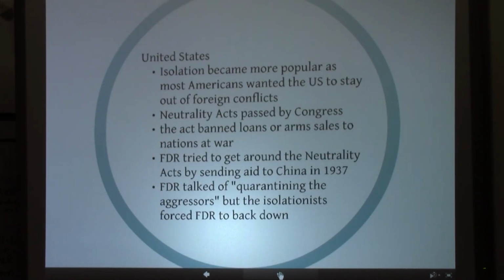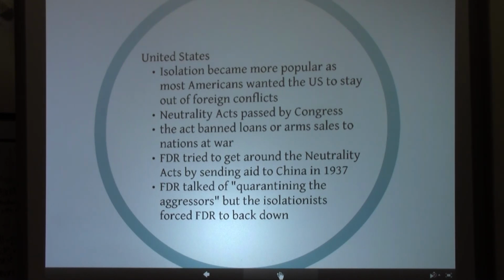Now, what was the role of the United States during this time? This is the 30s. Well, what was happening in the US is that isolation became more popular as most Americans wanted the United States to stay out of any foreign conflicts. Neutrality acts were passed by Congress, and they actually banned loans or arms sales to any nation at war.